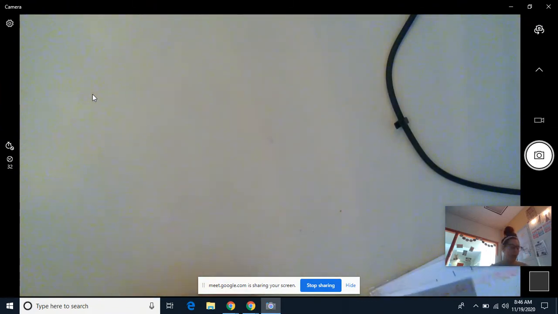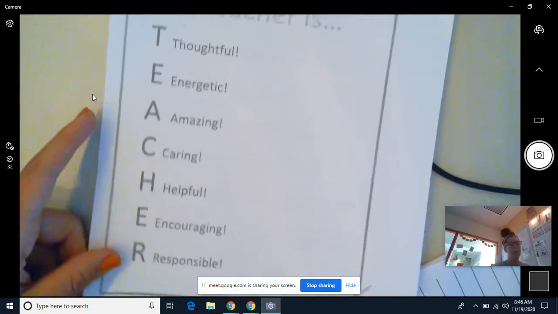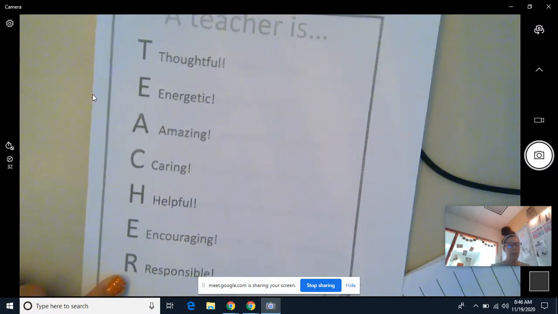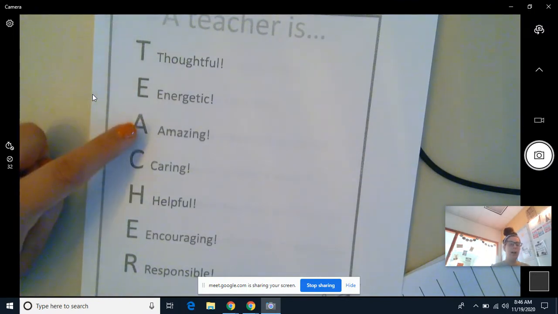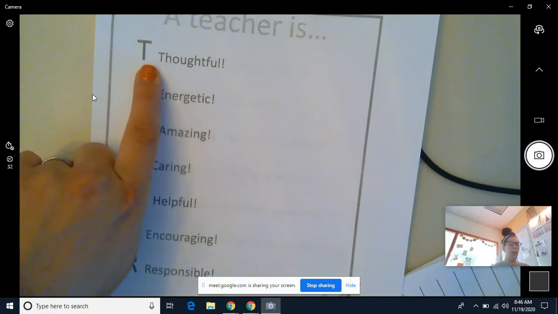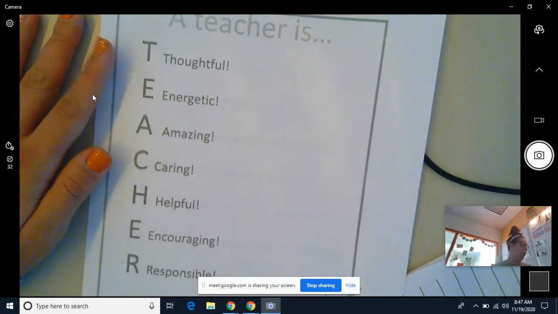Today you are learning about an acrostic poem, okay? So I'm going to show you what an acrostic poem looks like. An acrostic poem means that a word is spelled out, and then for each letter of that word, you write a line or a word that starts with the same letter, okay? So you may have created one of these before.